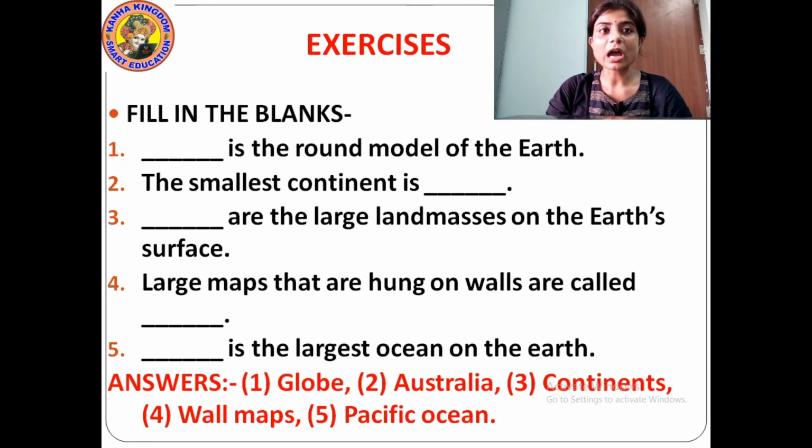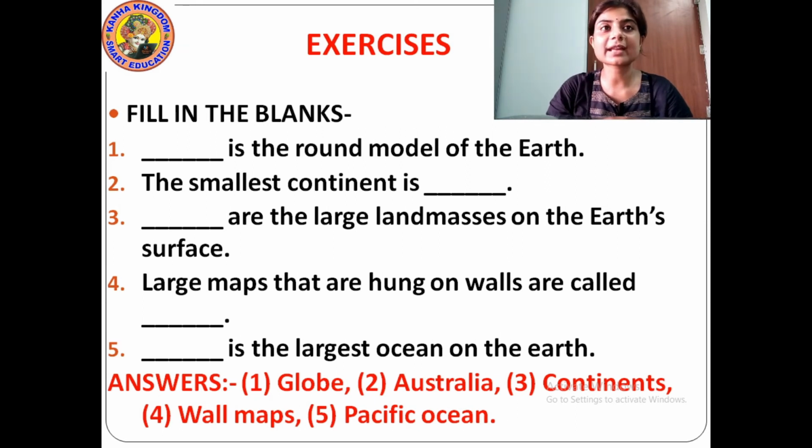Okay. So now dash is the largest ocean. Which is the largest ocean? Pacific Ocean is the largest ocean. Which is the largest ocean? It is Pacific, P-A-C-I-F-I-C. Pacific Ocean is the largest ocean on the earth.